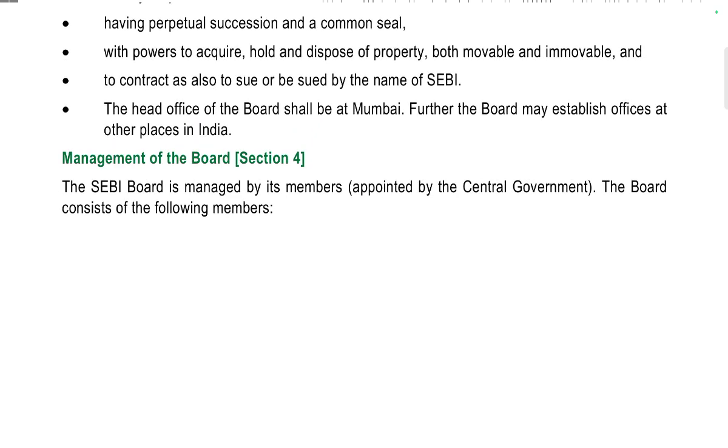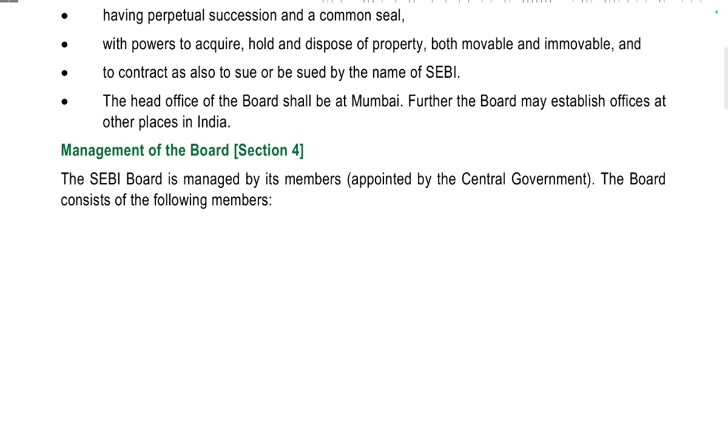Management of the board. SEBI's management consists of members appointed by the central government, and the board shall constitute the following members.